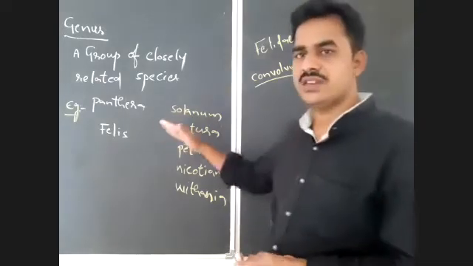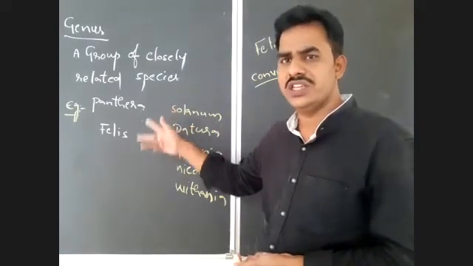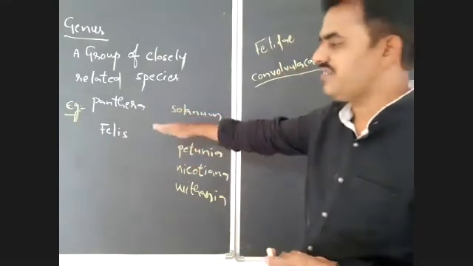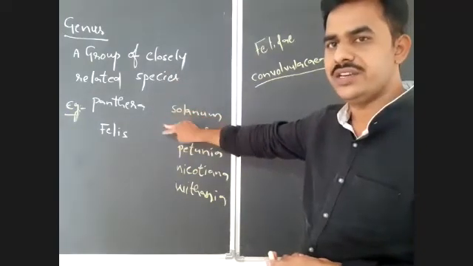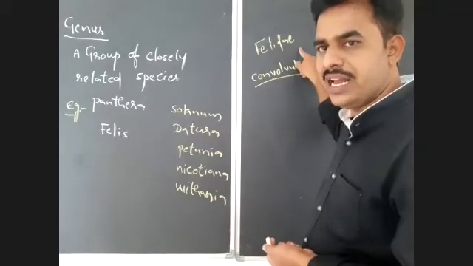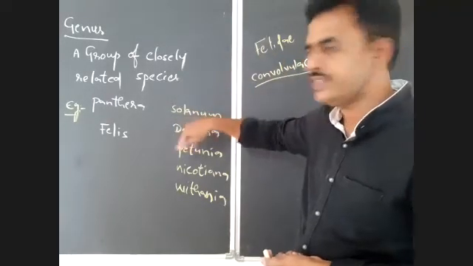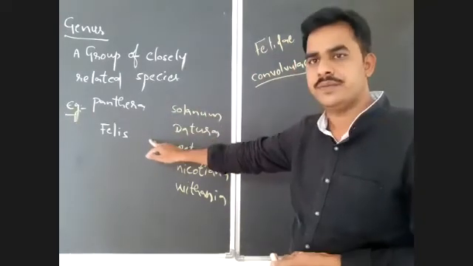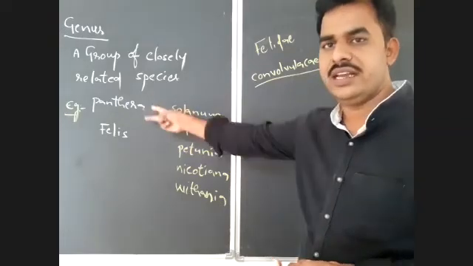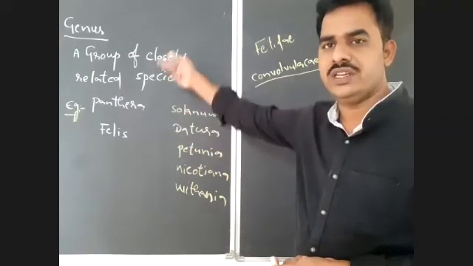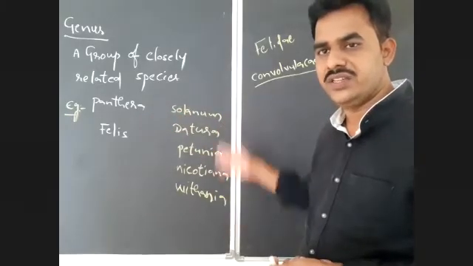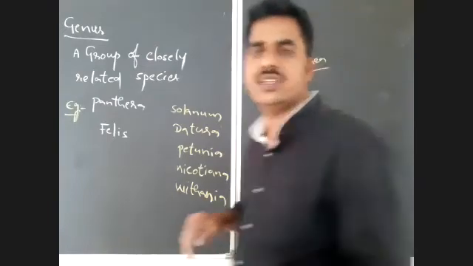What about animals? All the cats belong to 2 genera, Panthera and Felis. Both Panthera and Felis, which are 2 closely related genera, form a family, Felidae. So Felidae is a family which includes 2 closely related genera, Panthera and Felis. In animals, the examples for genera are Panthera and Felis. In plants, the examples for genera are these. Okay, so genus is also completed.